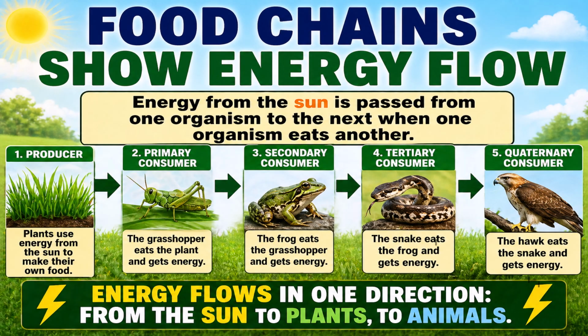Primary consumers: the grasshopper eats the plant and gets energy. Secondary consumers: the frog eats the grasshopper and gets energy. Tertiary consumers: the snake eats the frog and gets energy. Quaternary consumers: the hog eats the snake and gets energy.